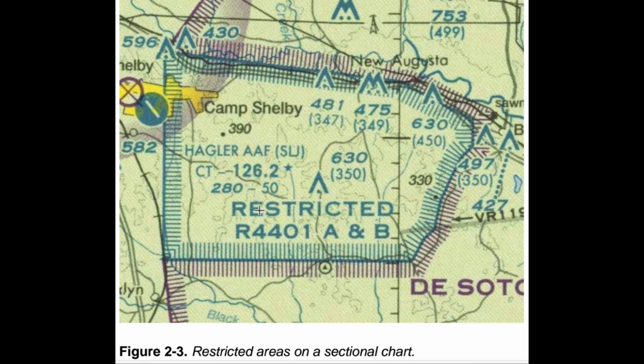1. If the restricted area is not active and has been released to the FAA, the ATC facility allows the aircraft to operate in the restricted airspace without issuing specific clearance for it to do so. 2. If the restricted area is active and has not been released to the FAA, the ATC facility issues a clearance that ensures the aircraft avoids the restricted airspace. Restricted areas are charted with an R followed by a number, e.g., R4401, and are depicted on the en route chart appropriate for use at the altitude or flight level, FL, being flown. Figure 10.1. Restricted area information can be obtained on the back of the chart.